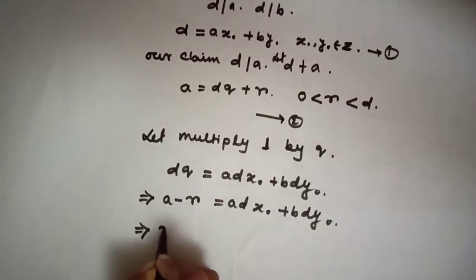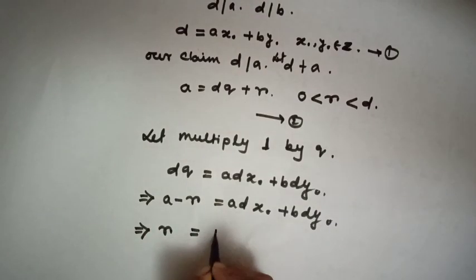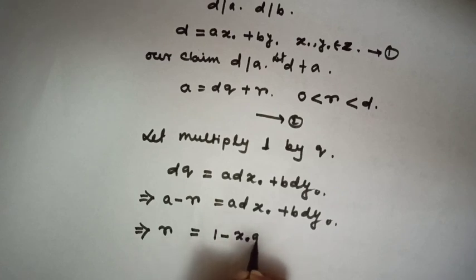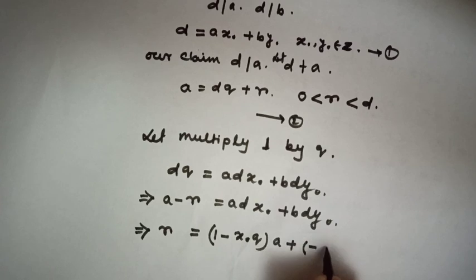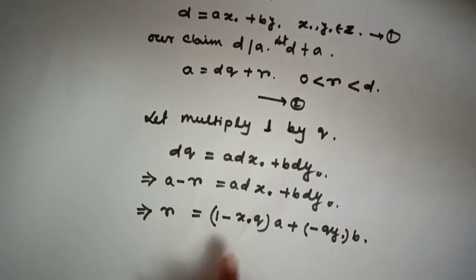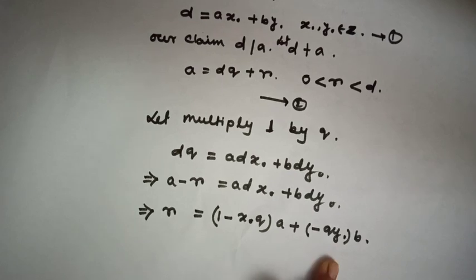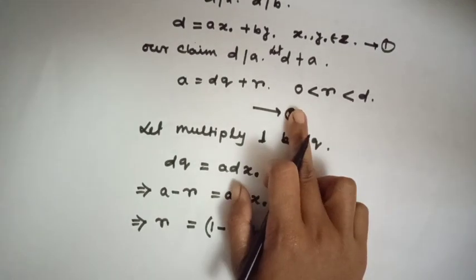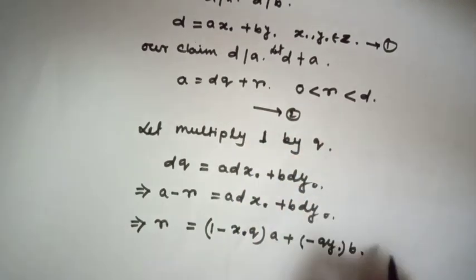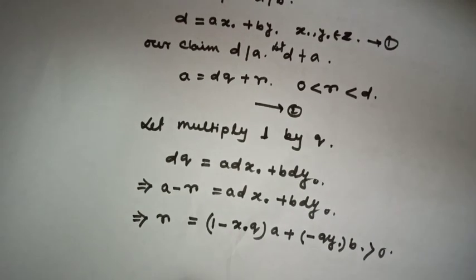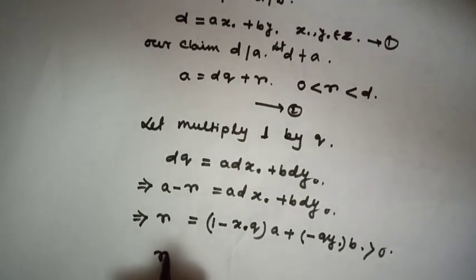That means r equals (1 minus x naught q) times a plus (minus q y naught) times b. And this is always greater than 0 because r is always strictly greater than 0. That means r belongs to S.